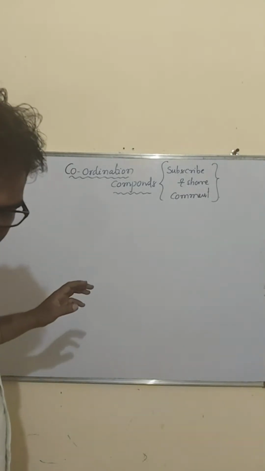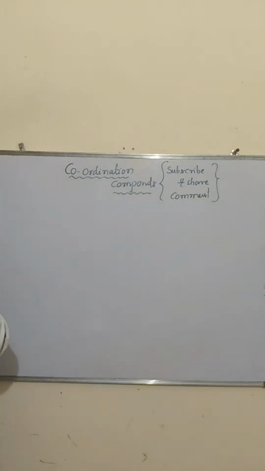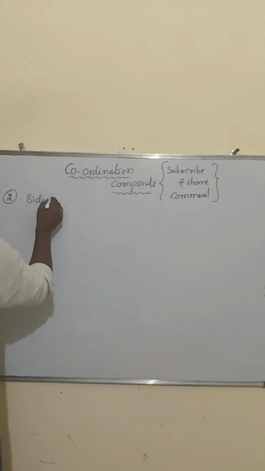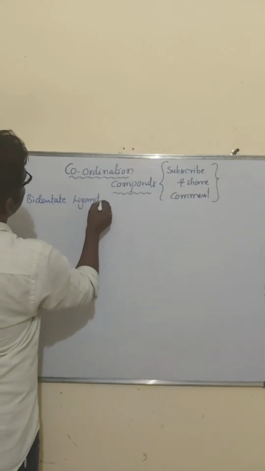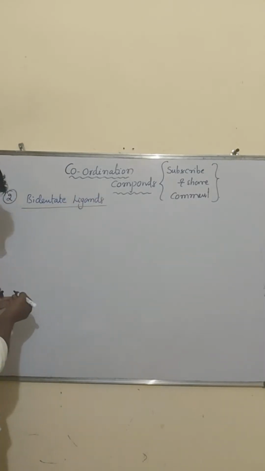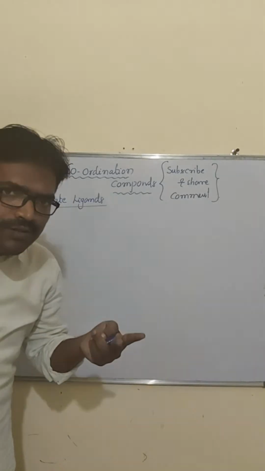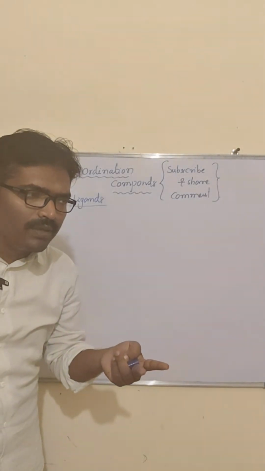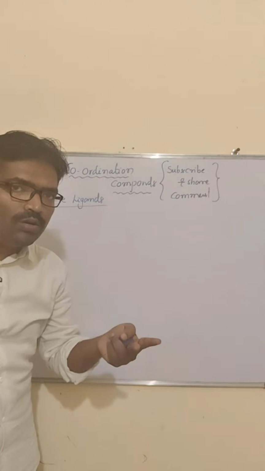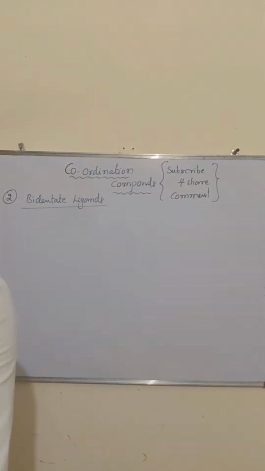Bidentate ligands. Second one is what? Bidentate ligands. Sir, what are those bidentate ligands? The ligands which can form two coordinate covalent bonds, that we call bidentate ligands. The sulfate, carbonate, oxalate. So all these are bidentate ligands.